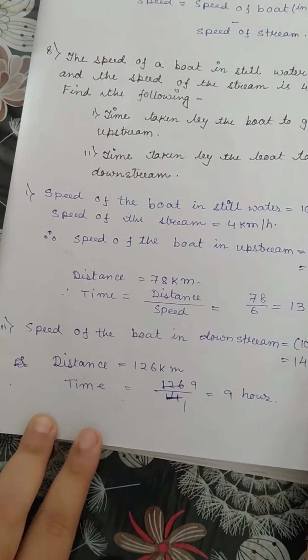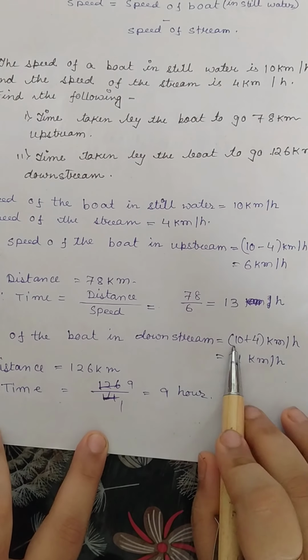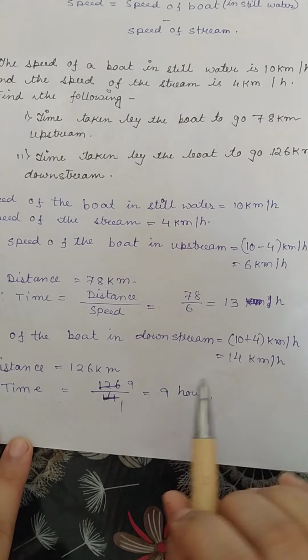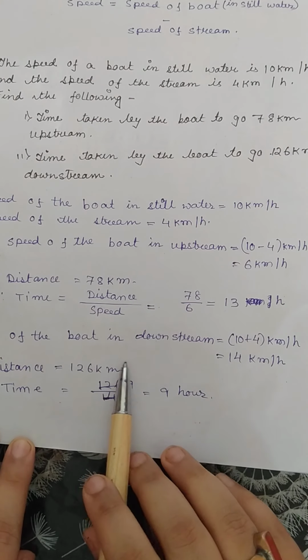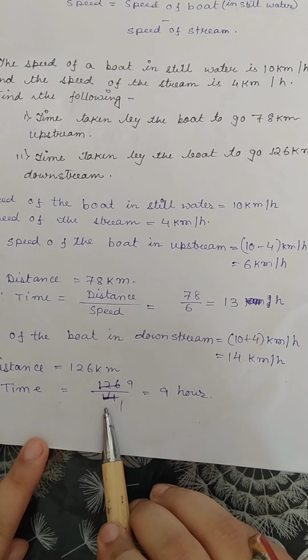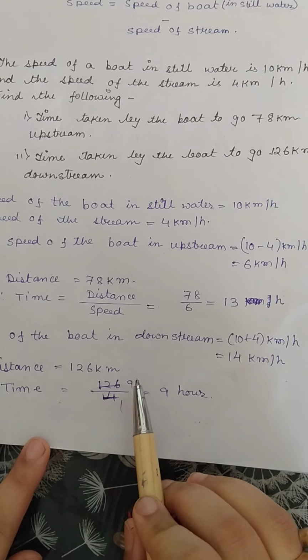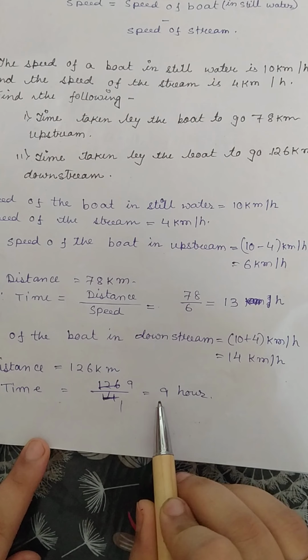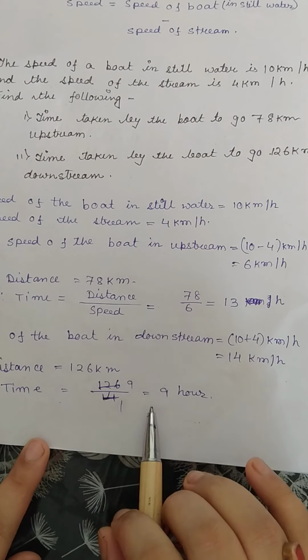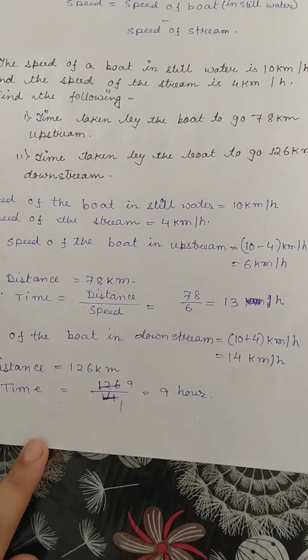Next, question number 2, what is given? Speed of the boat in downstream. We have to add the stream speed. 10 plus 4, that is 14 kilometer per hour, and the distance is given, 126 kilometer. So time equals 126 by 14. 14 nines are 126. So it will be 9 hours. The time taken in downstream will be 9 hours.